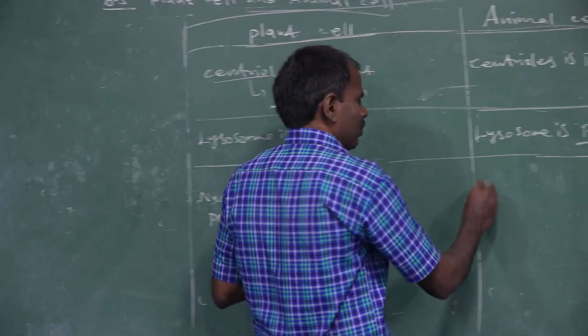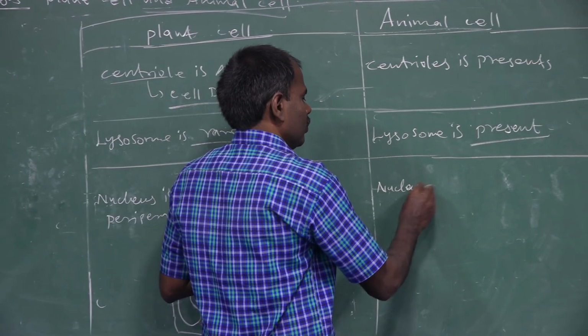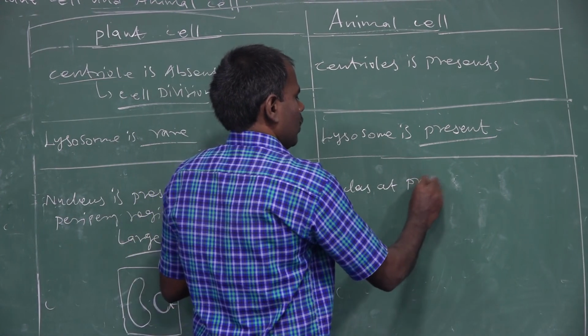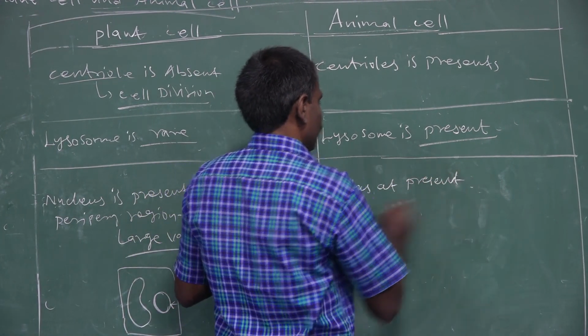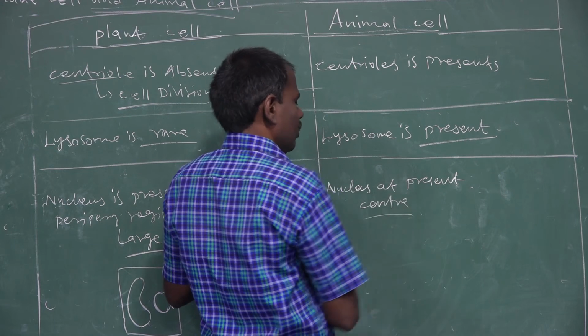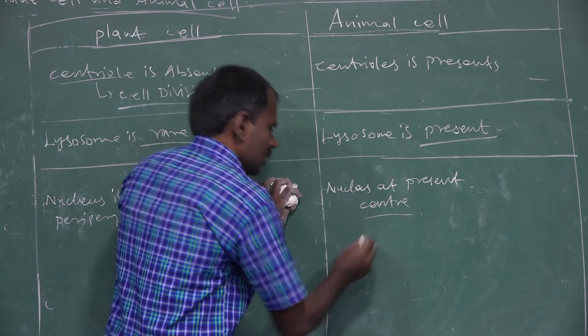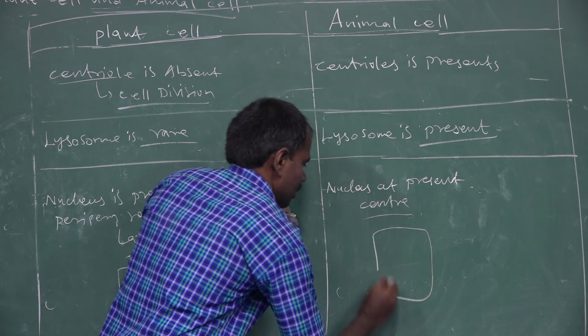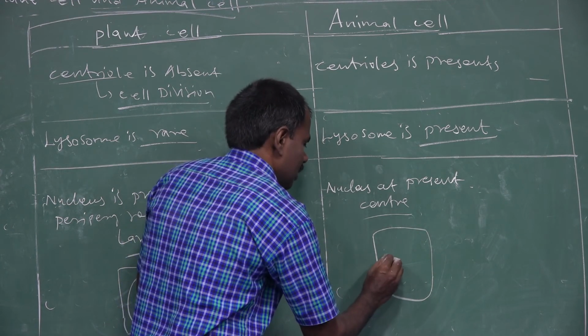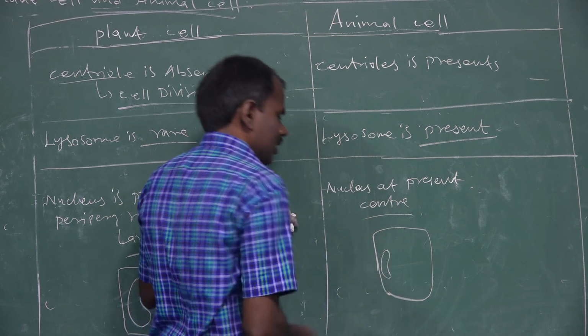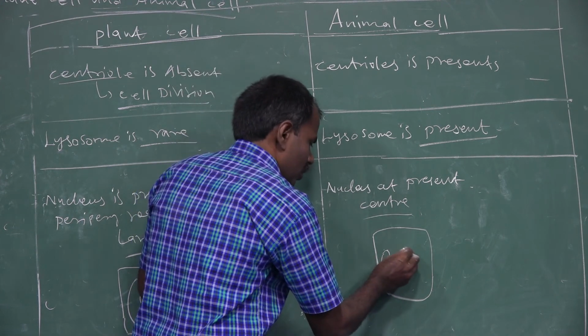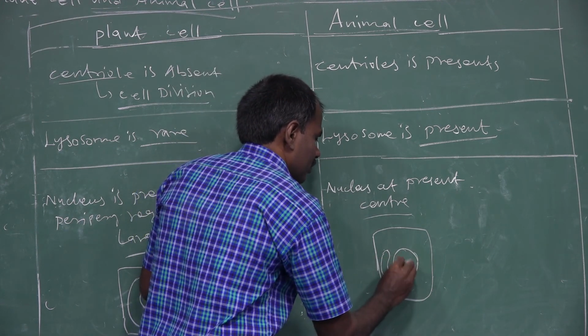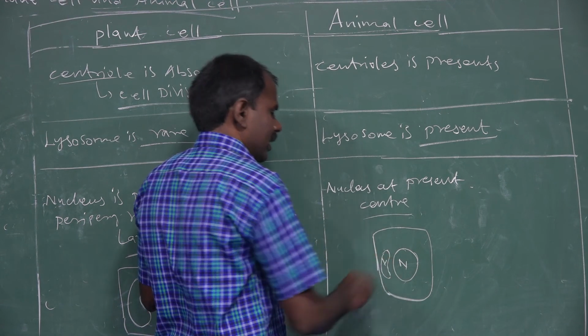In animal cells, the nucleus is present at the center because the vacuoles are very small. The vacuoles are very small in animal cells, so the nucleus is present at the center.